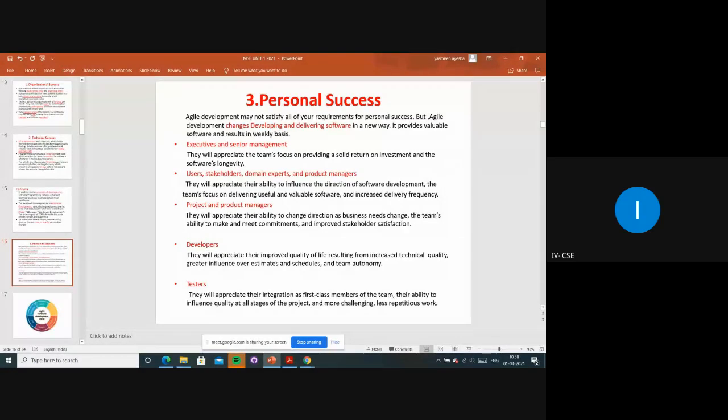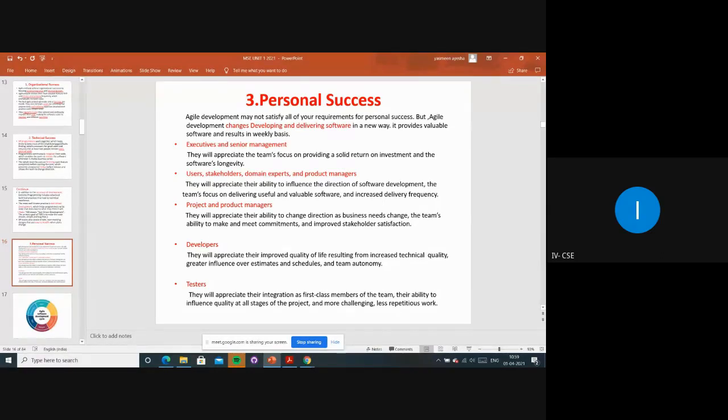If we have the knowledge on that, definitely that is one personal success, okay. If you don't know anything, simply go to the company, they give the project, and we make some mistakes and create some nuisance in that, that is not personal success, right? So personal success is when we know everything perfectly, right?